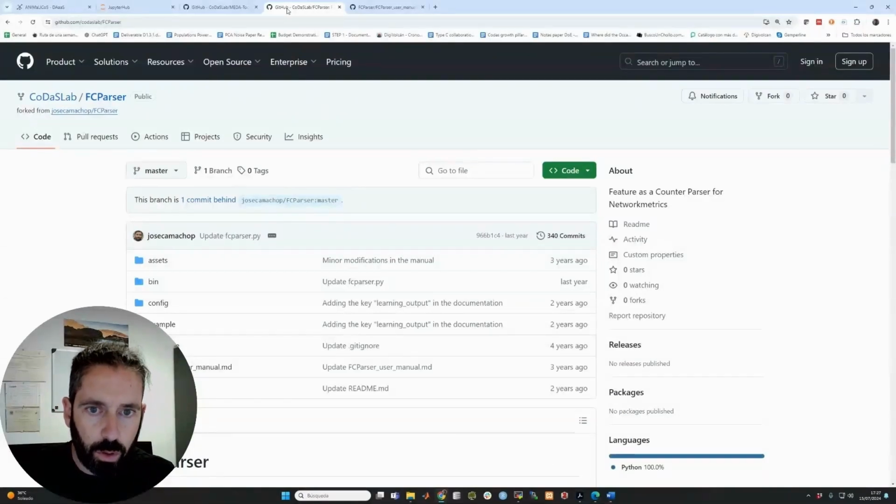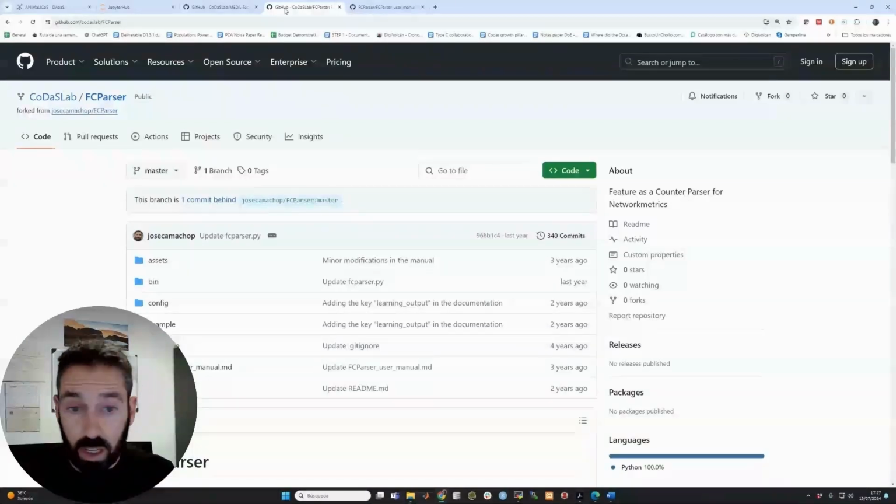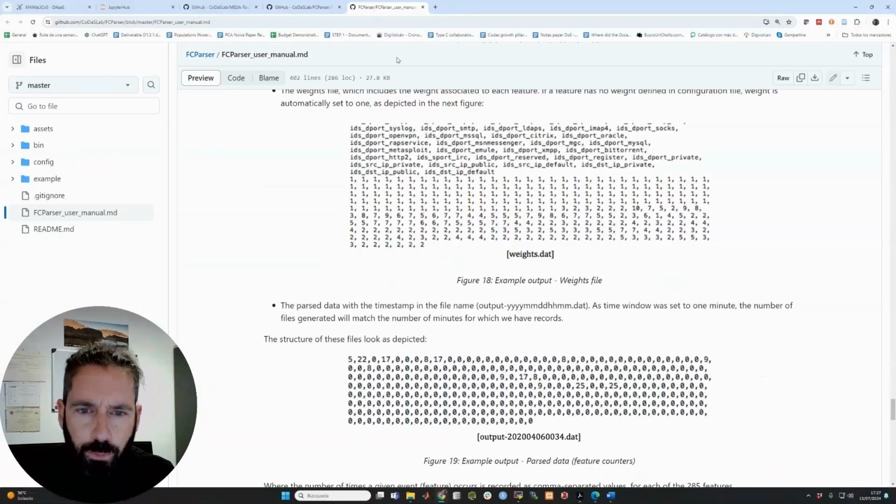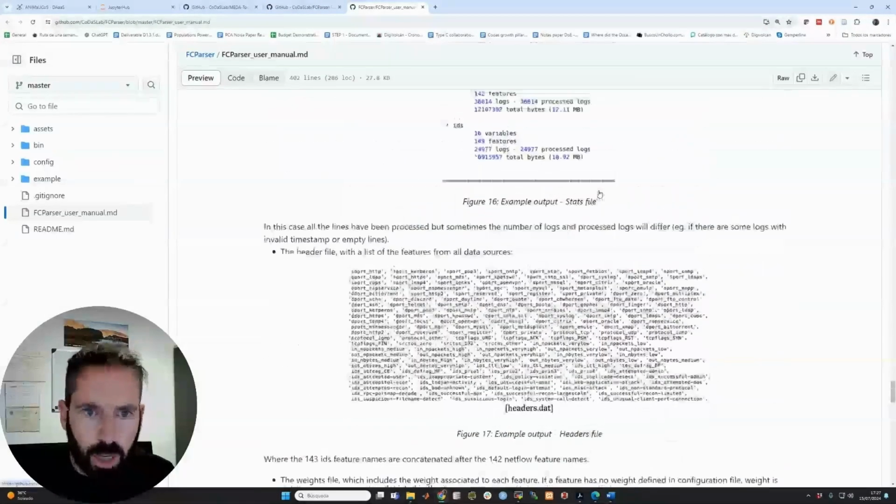Now, the FC parser is a Python tool with which we can transform a big data stream coming from a computer network into a set of features, which are essentially counters of things that can happen in time. So we transform our original information, which can be structured or unstructured logs, and in principle coming from different sources, into a set of intervals which are represented by a vector of features, which are essentially counters, as I was saying before. So let me show you a little bit how this looks.